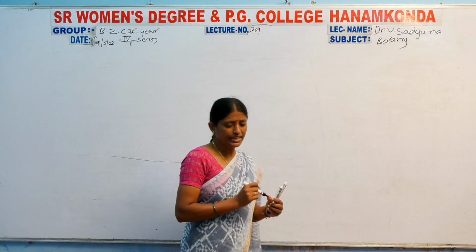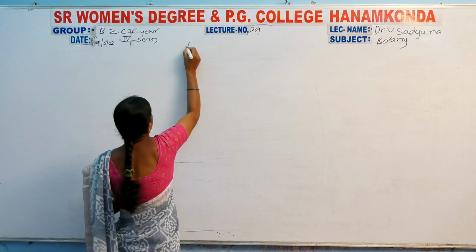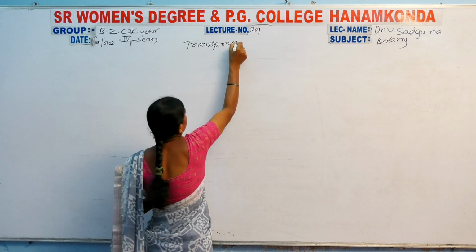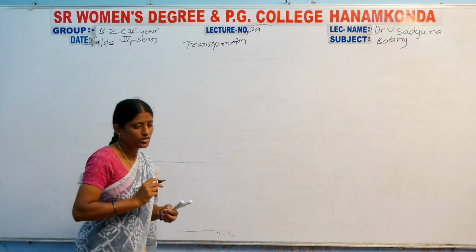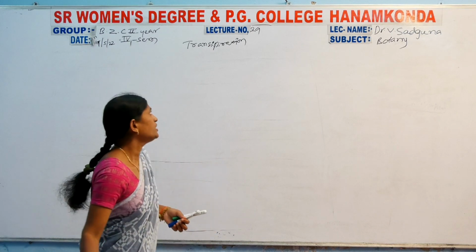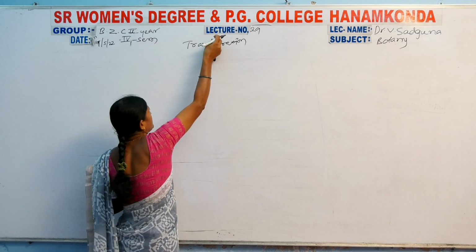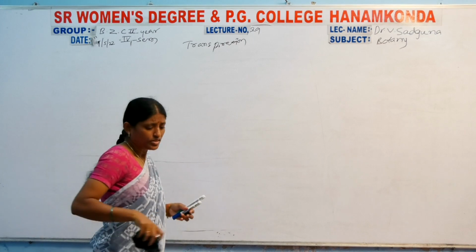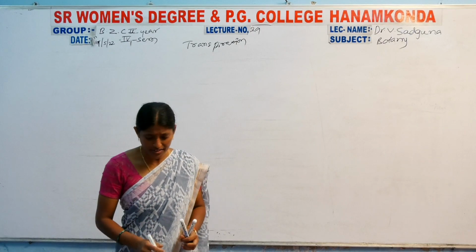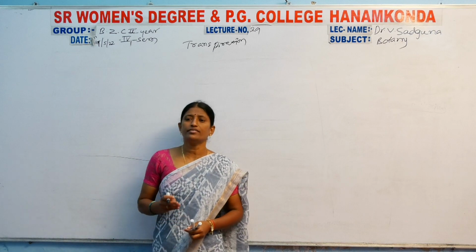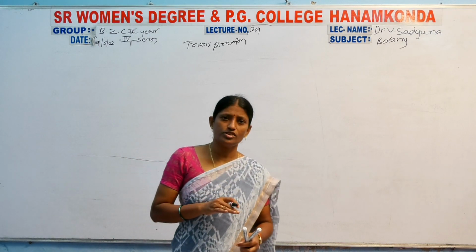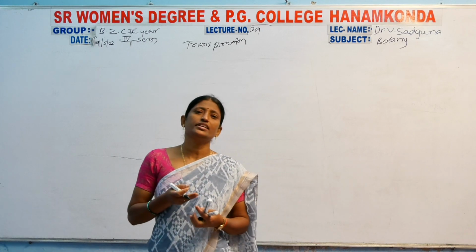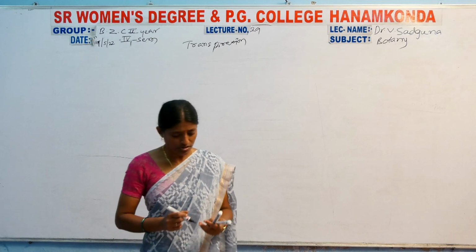Now, today's topic is transpiration. According to the syllabus, we are in the third unit. The third and fourth units are also physiology topics. The third unit is plant water relations, and the fourth unit is photosynthesis.